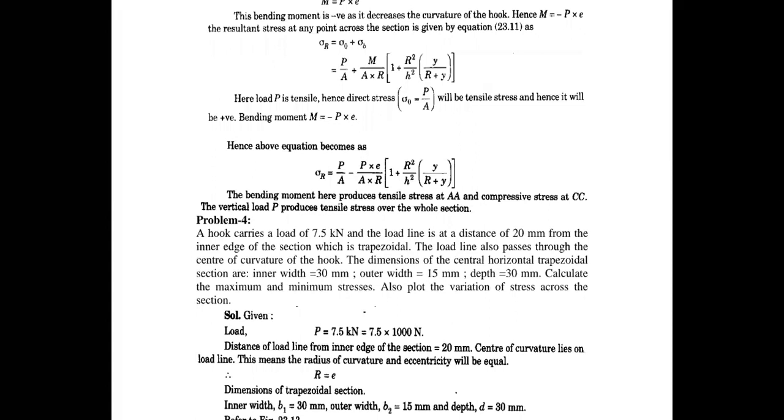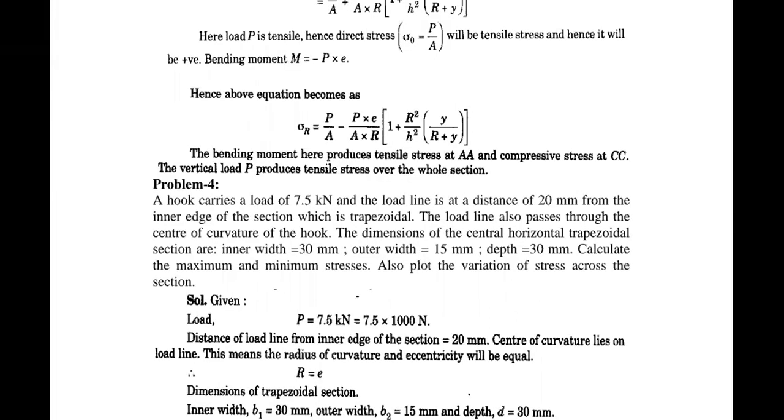A hook carries a load of 7.5 kilonewtons. That means the P value is what we are observing. The load line is at a distance of 20 mm from the inner edge of the section, which is trapezoidal. Please observe this point: it is specifically mentioned that it is a trapezoidal section. The load line also passes through the center of curvature of the hook.